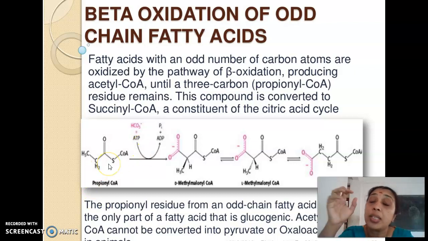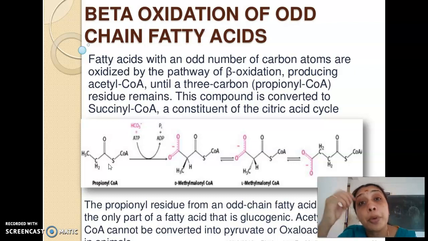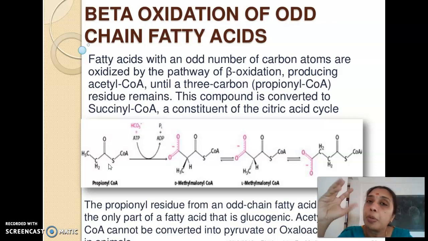Now, what's the fate of acetyl-CoA? Acetyl-CoA thus formed will be entering into the TCA cycle and it liberates ATP molecules. One molecule of acetyl-CoA can give 12 molecules of ATP, right? So, we have calculated the energetics. But what is the fate of propionyl-CoA? Can propionyl-CoA enter into the TCA cycle?